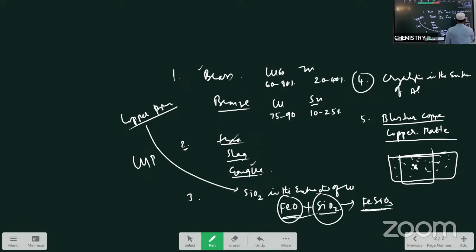ठंडा कर रहे हैं तो इसमें जो impurity SO2 गैस है, ऐसा निकलते bubbles that left the bubbles on the surface. So these bubbles look like blisters. That is the copper, 98% pure copper with the blisters of the gases, bubbles of the gases on its surface, is called the blister copper. And copper matte, after the bessemerization, Cu2S और FeS का mixture जो form होता है उसको बोलते हैं copper matte.